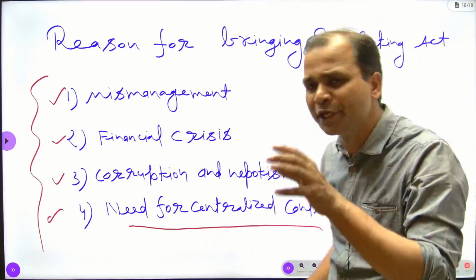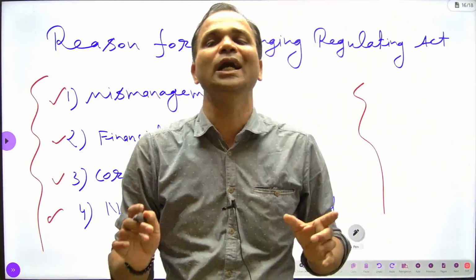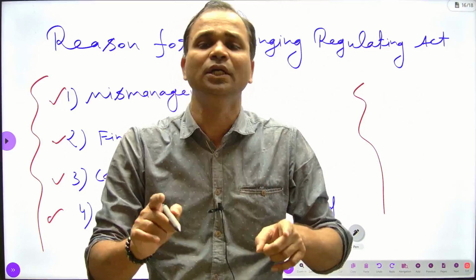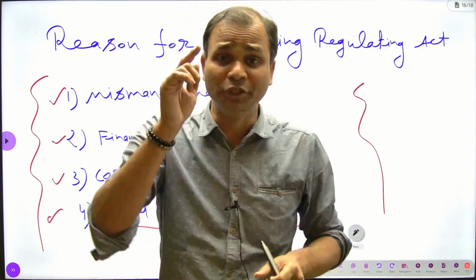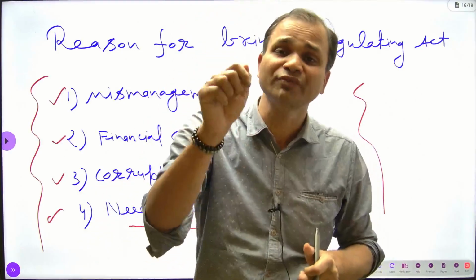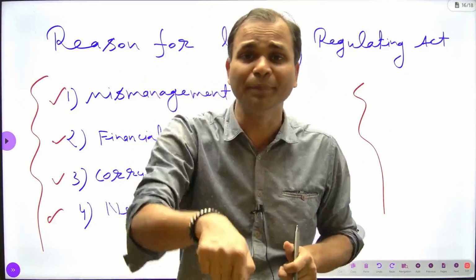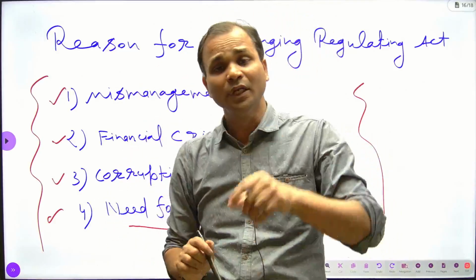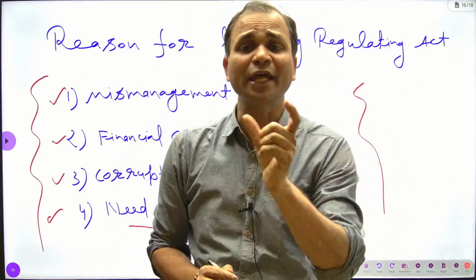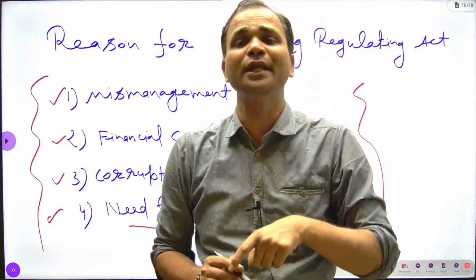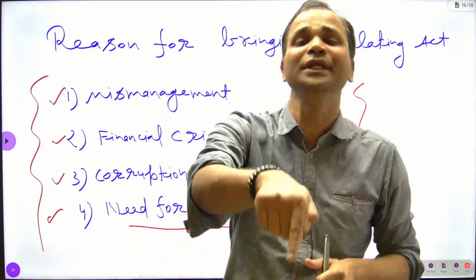To resolve these problems, the British government introduced the Regulating Act of 1773. This was the first interference of the Crown in the company. In short, we can say this was the first written constitution that came in India to be imposed on the company.